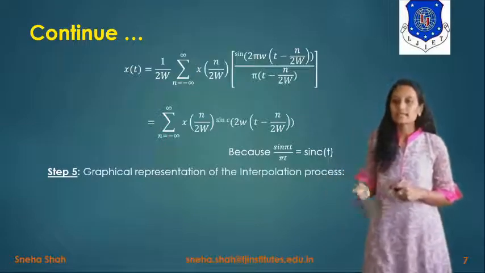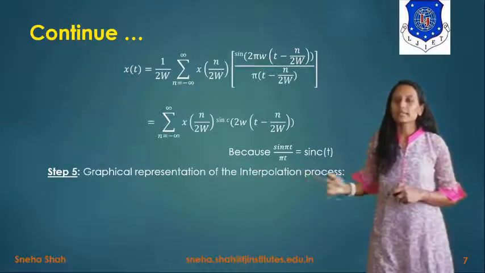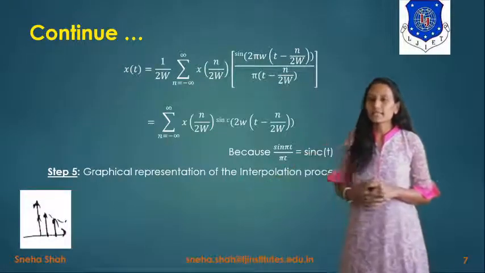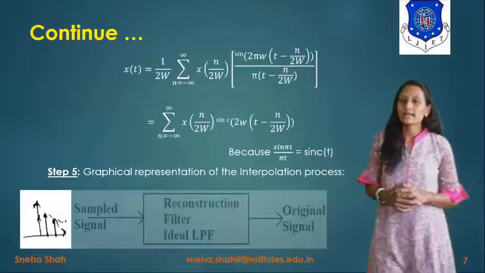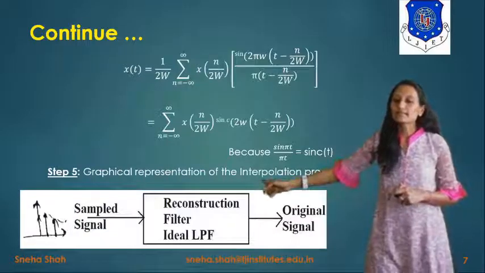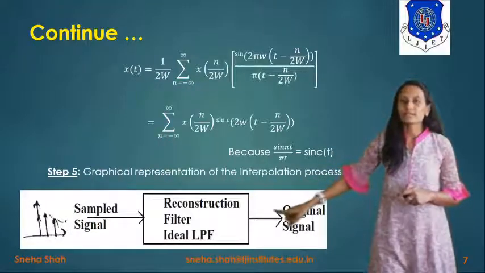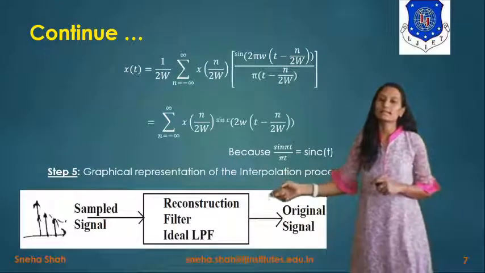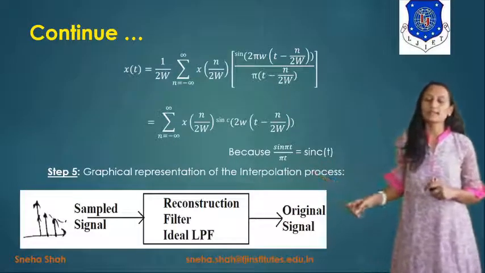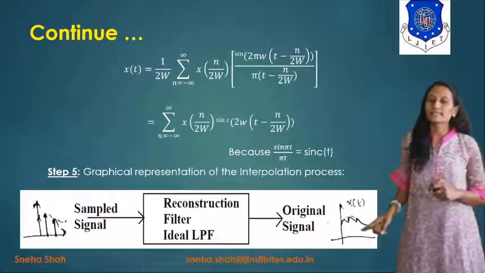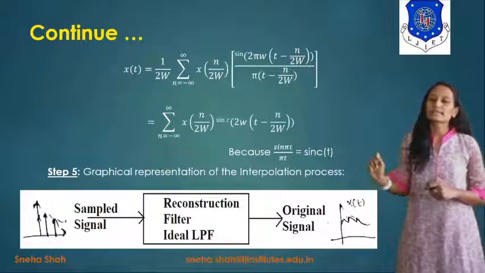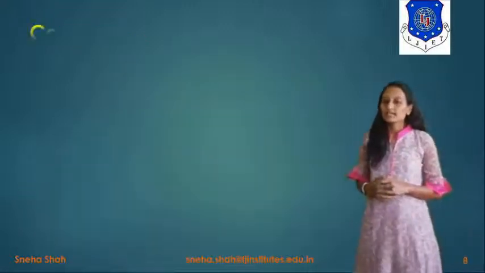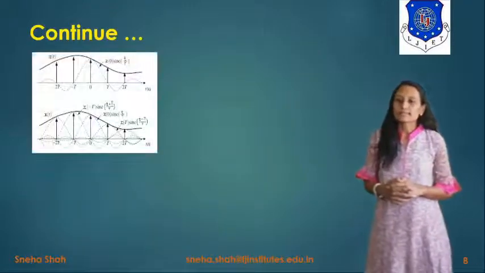Now the next step is the graphical representation of the interpolation process. So for that, first of all, we take any discrete time signal and this sampled signal is applied to the reconstruction filter, which is considered an ideal low pass filter, so it will approximate the signal and give you the original signal back at the receiver side. So you can derive the original signal x of t back at the receiver side. So in this we have used the interpolation process.